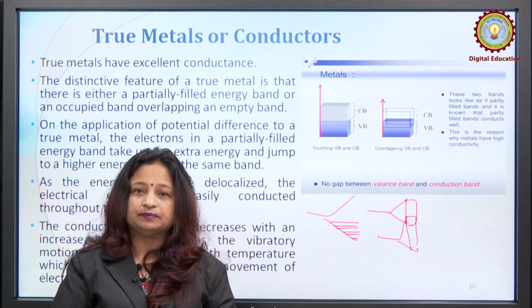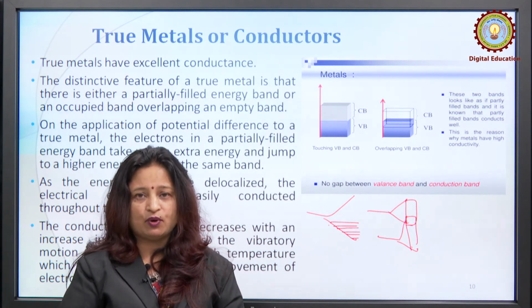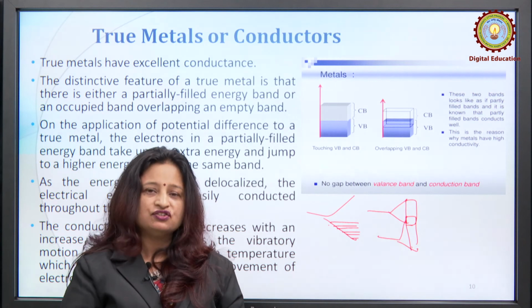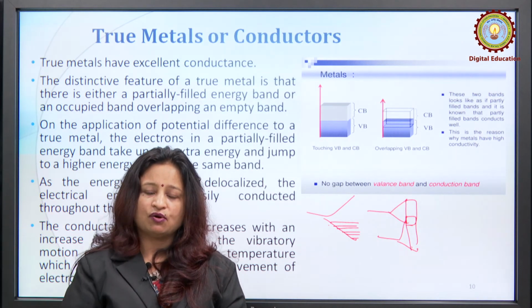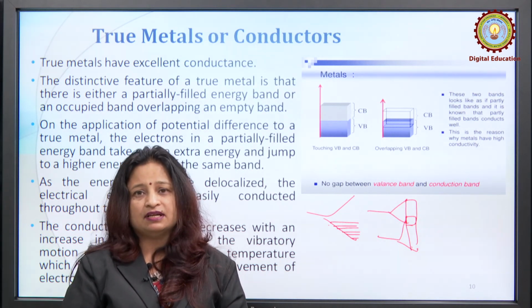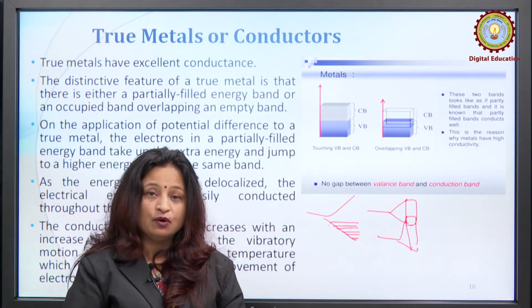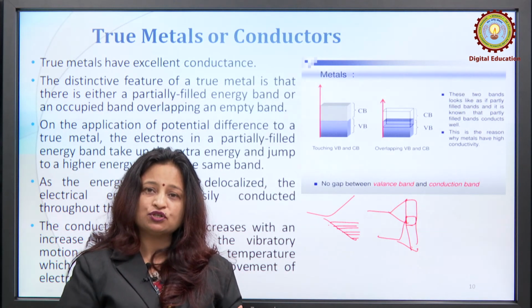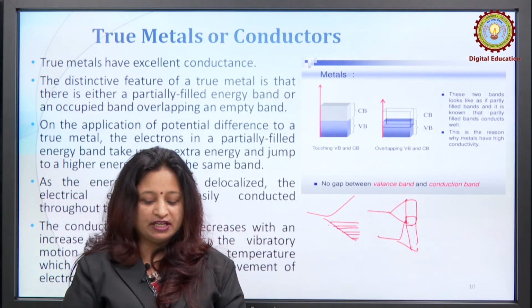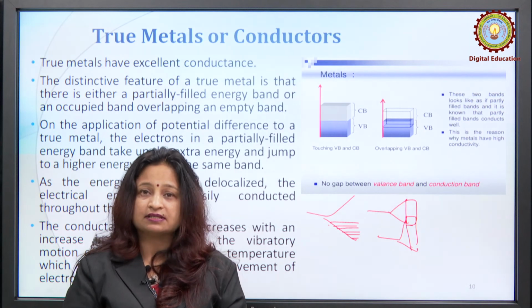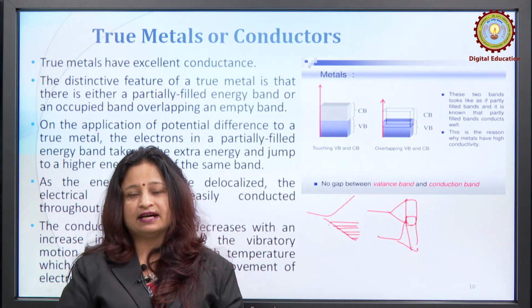Now what do we know about the temperature? If we increase the temperature, what will happen in case of true metals or conductors? Generally students get confused that as we increase the temperature, the conductance of true metals increases, but it is not like that. The conductance of a metal decreases with an increase in temperature. Why? Because as the vibratory motion of atoms increases with temperature, this interferes with the free movement of electrons present in the true metals. So the vibratory motion of atoms increases, free movement of electrons is hindered, and that is why the conductance decreases.